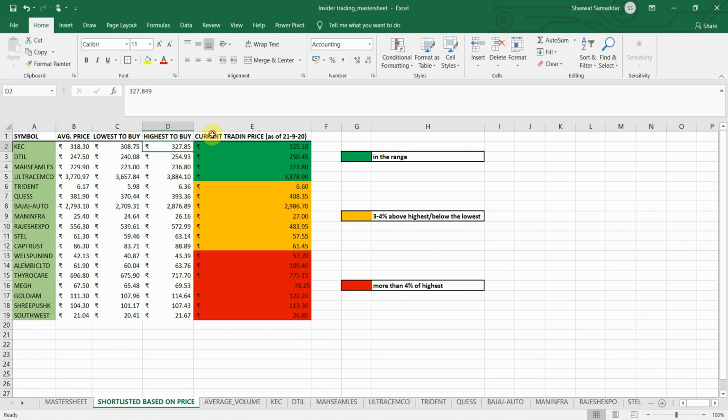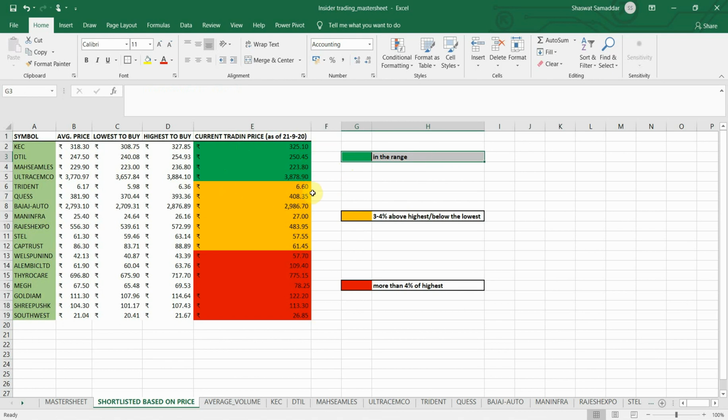The current trading price is as of 21 September 2020, when I am recording this video. If the current trading price falls in the range of plus minus 3%, then I have color coded it as green, as you can see right here.